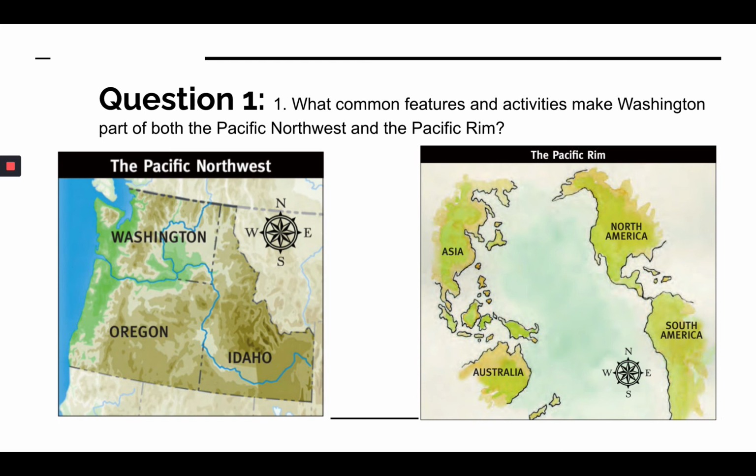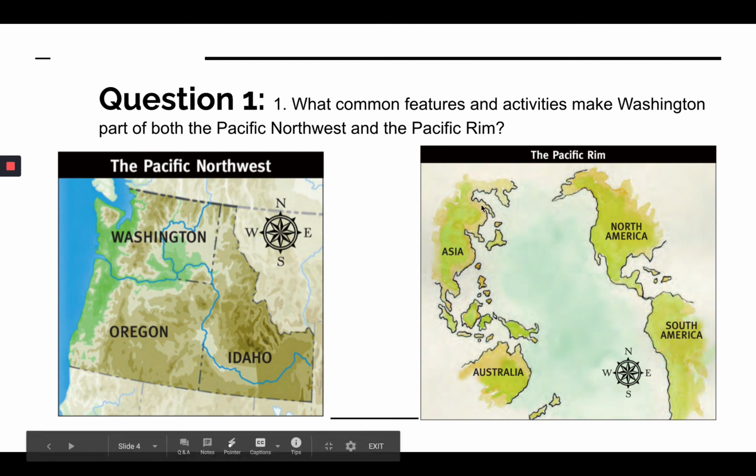So the common feature and activity that makes Washington part of both the Pacific Northwest and the Pacific Rim is trading. Washington, Oregon, and Idaho, we all do a ton of lumber. We are defined as being west of the Rocky Mountains in the Pacific Northwest. We have a lot of trees, so we're geographically defined, and that allows us to have similar products that we then ship all over the Pacific Rim.